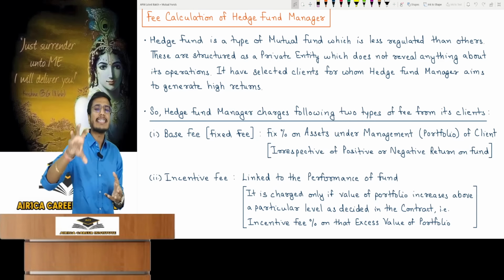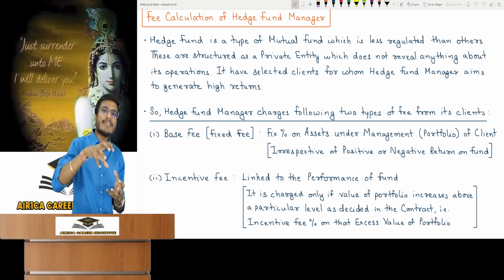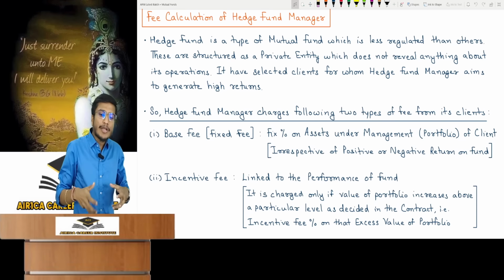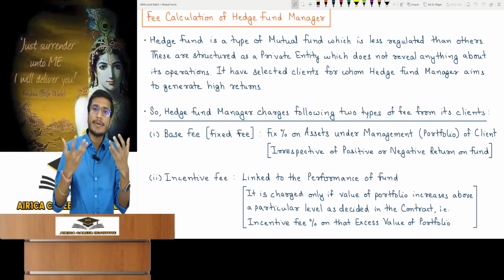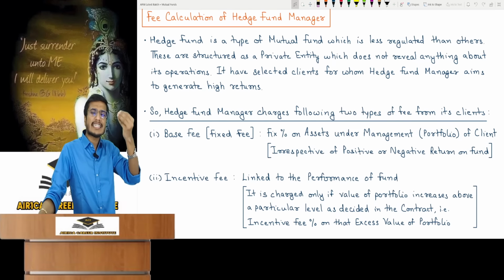A hedge fund is structured like a private entity, whereas mutual funds are typically formed as trusts, and this is generally registered in the market as an LLP. And it does not reveal any of its confidential information like its daily operations. So what is this hedge fund and how does it actually work?